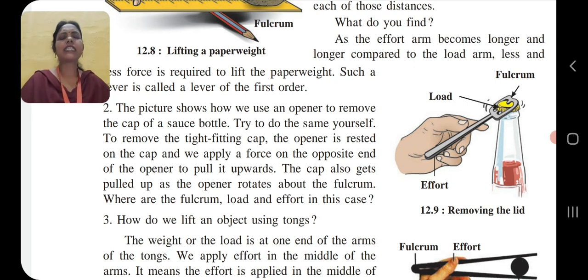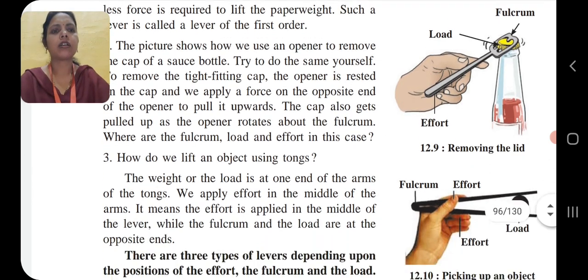The opener is rested on the cap, and we apply a force on the opposite end of the opener to pull it in an upward direction. And what happens in that position? When you pull up the opener, it rotates about the fulcrum, and in this way the lid of the bottle opens. Now, we will see the next example.